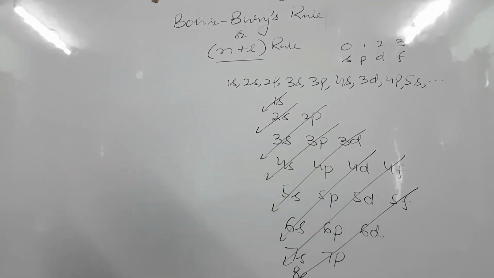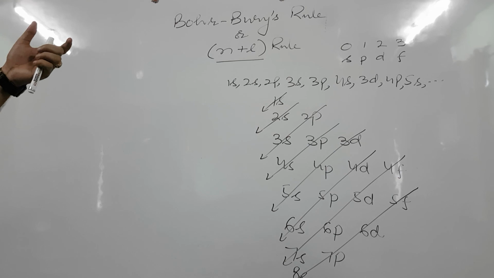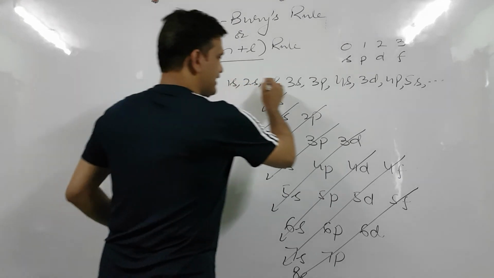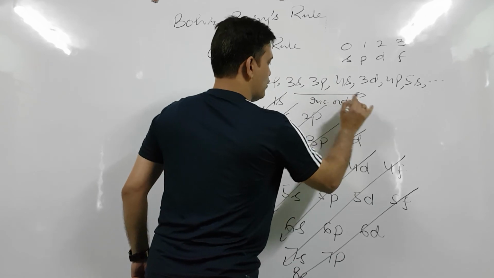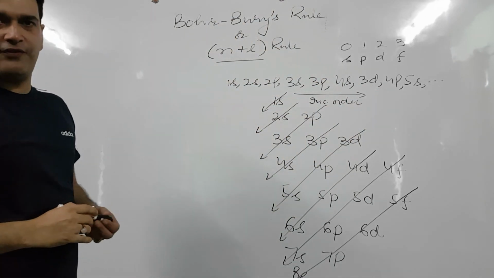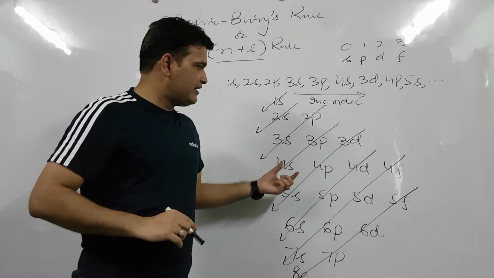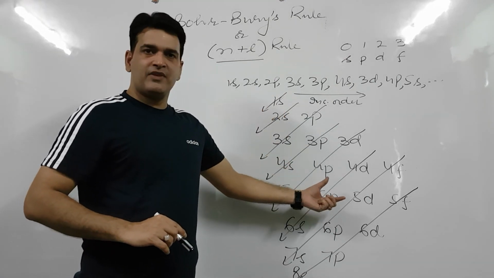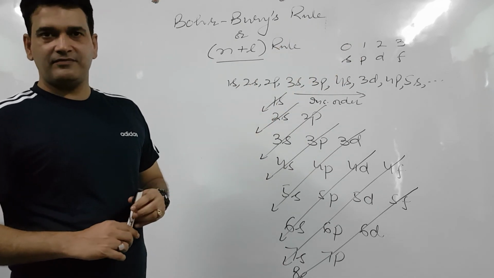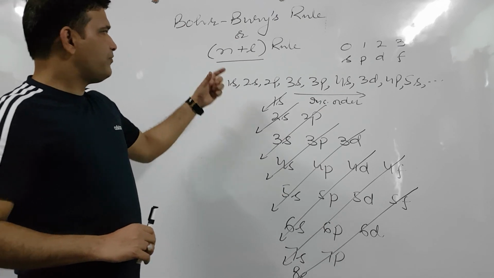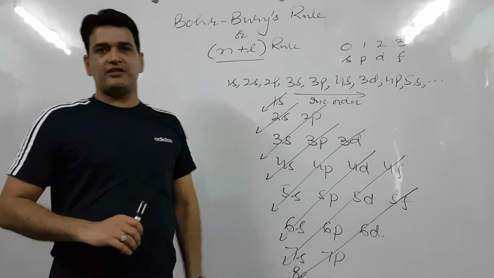So it is clear that with the help of this magical triangle, we can find the energies of different orbitals, and we can arrange them like this, and this is the increasing order of energy. So we need not calculate the energy of each individual orbital, as all the orbitals are arranged according to the increasing order of energy. So this is the n plus l rule or Bohr-Bury's rule.